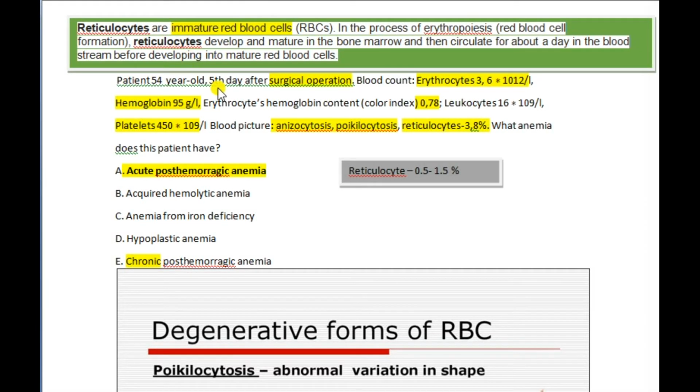In this section, we are talking about anemia and some clinical based questions about anemia. And it is important for our pathomorphology and pathophysiology.